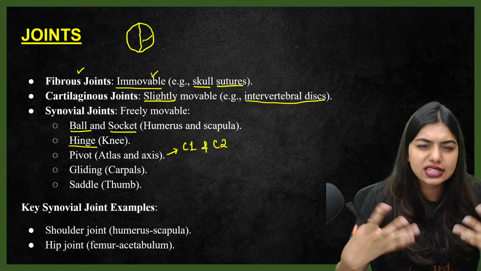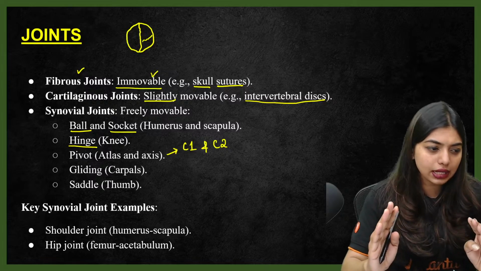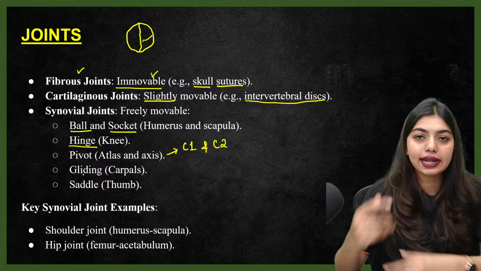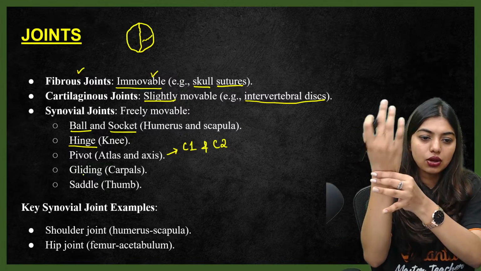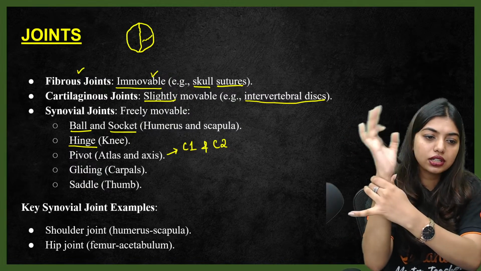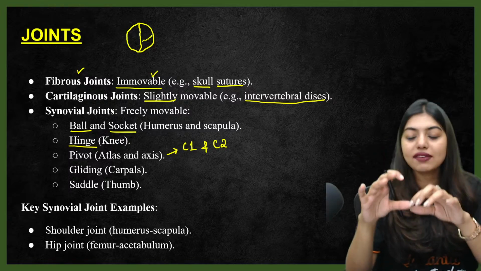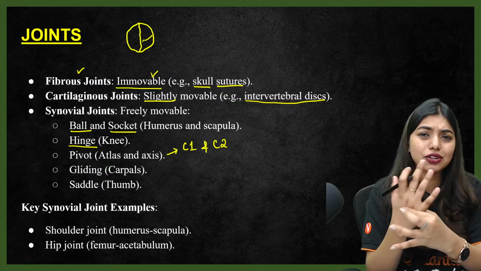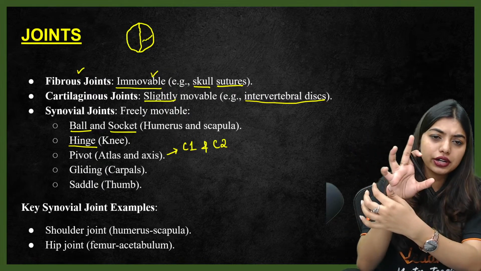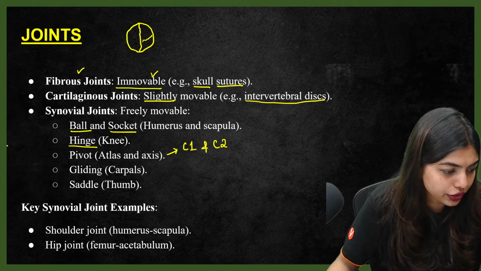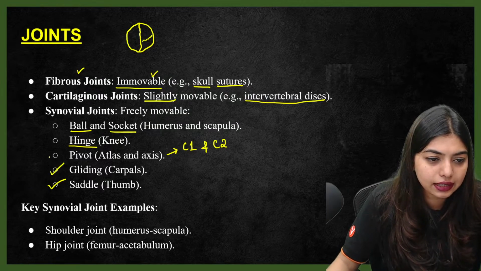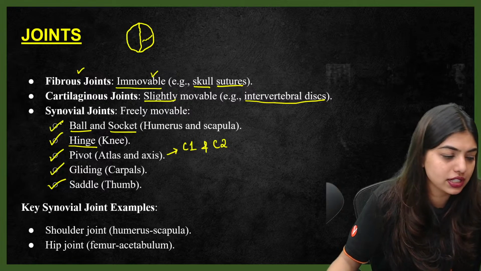Atlas and axis are going to articulate with your occipital condyle. I have taught all this in detail, so I'm not going into depth, because I want to see how you are going to solve the questions. Next is the gliding joint, students, between your carpals. Then you have the saddle joint, between the thumb and your metacarpals. So saddle, gliding, pivot, hinge, ball and socket.